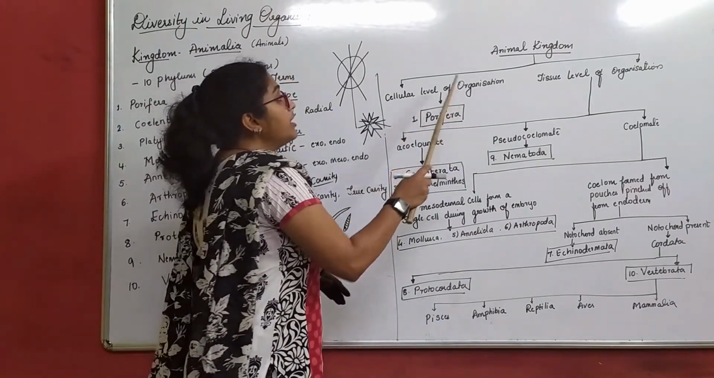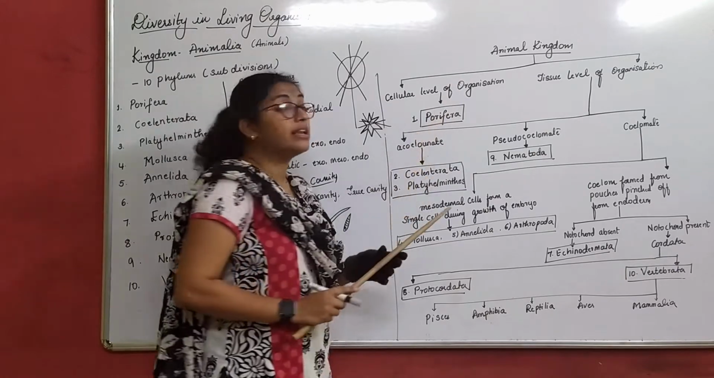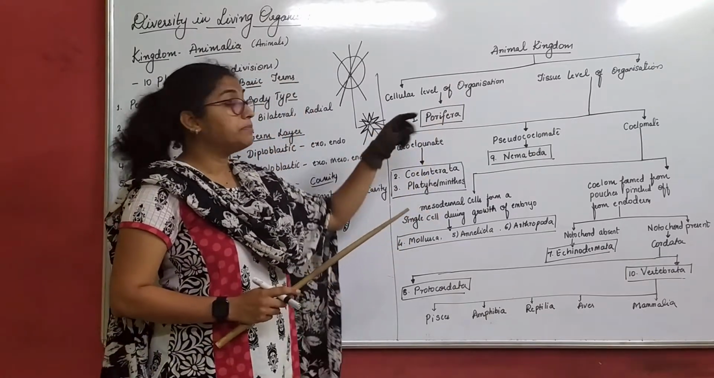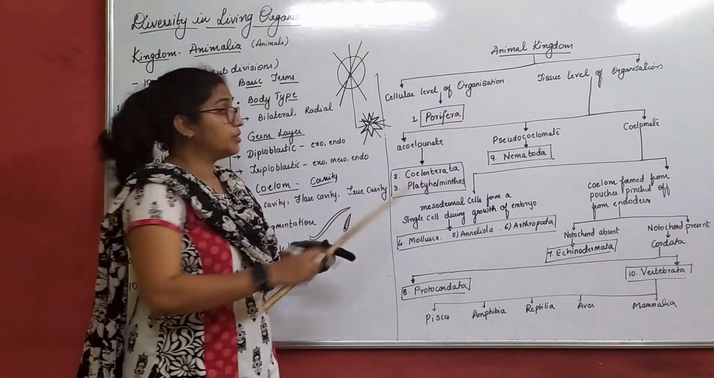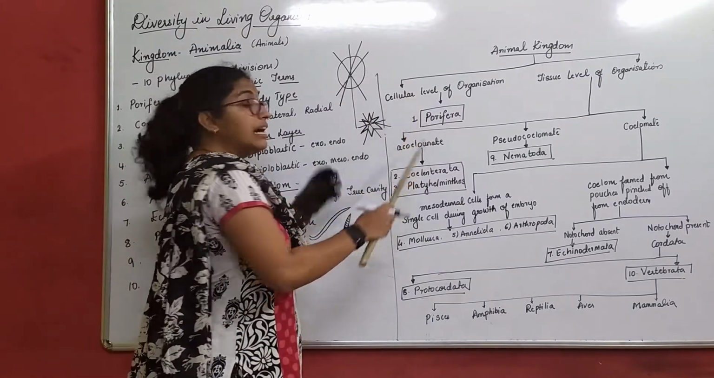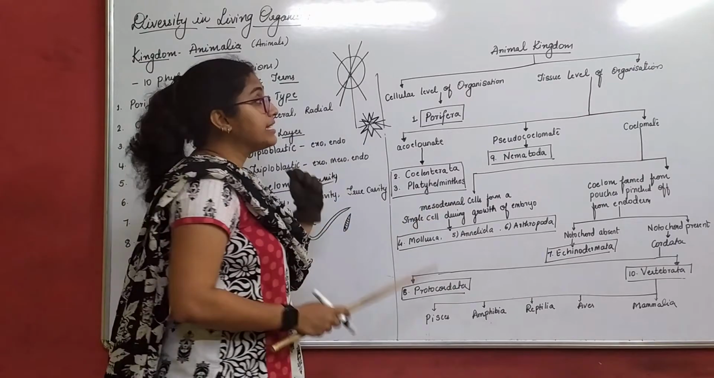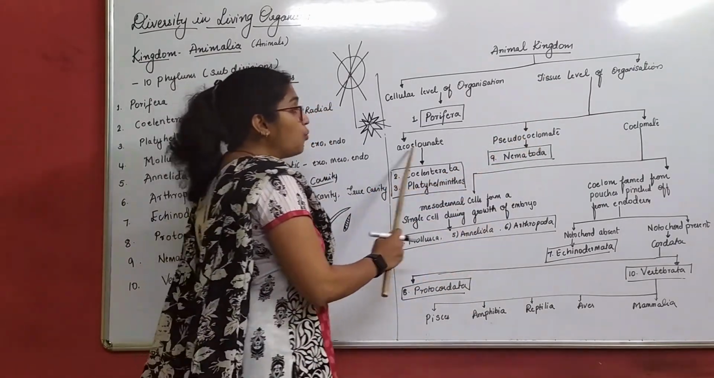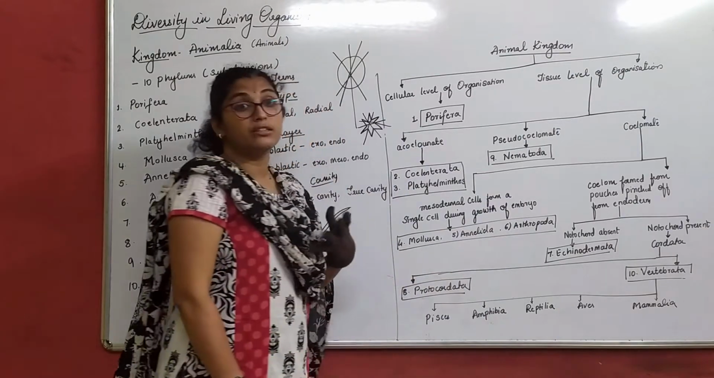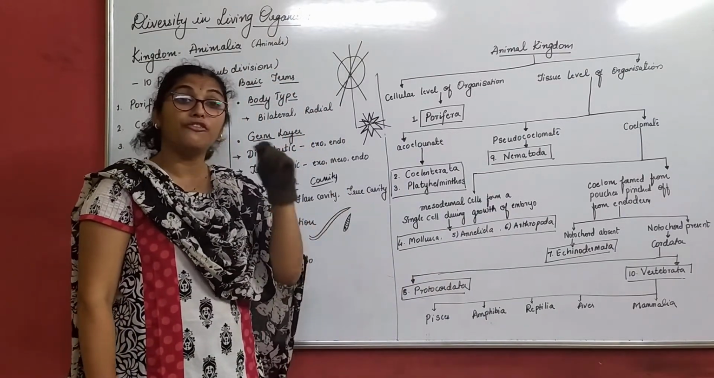Under cellular level of organization, the first one comes as Porifera. That means it is the very lowest level of organization. So we study Porifera under the first level of organization. Next, under tissue level of organization, we bifurcate them in terms of coelom, that is in terms of cavity.